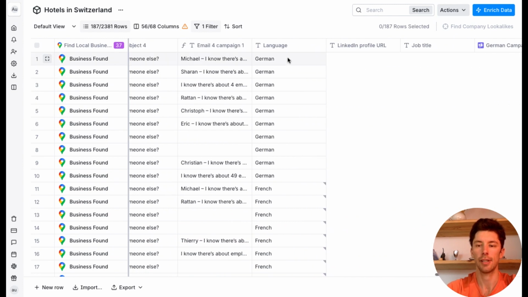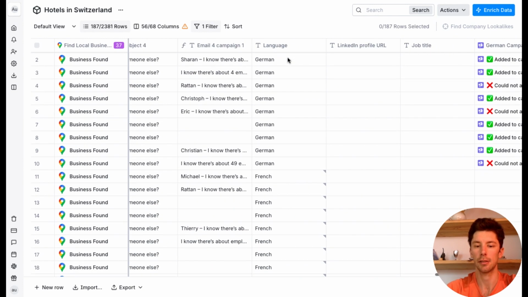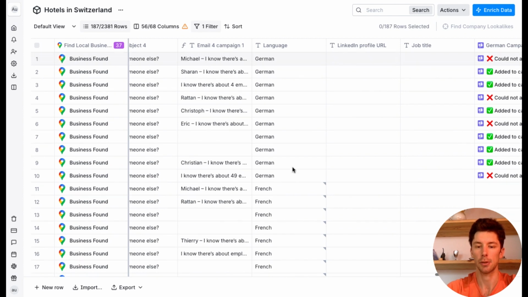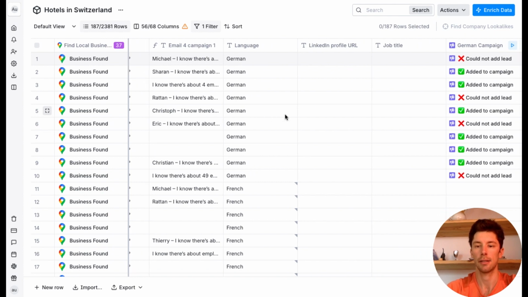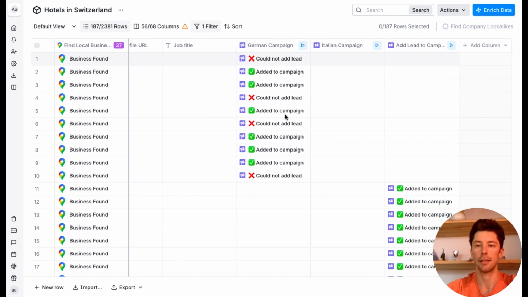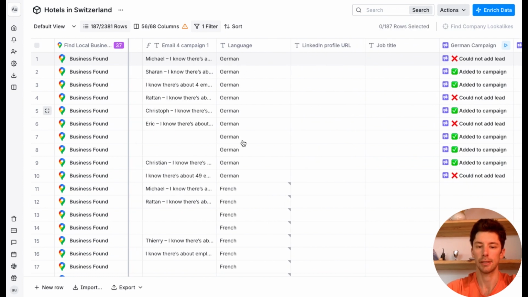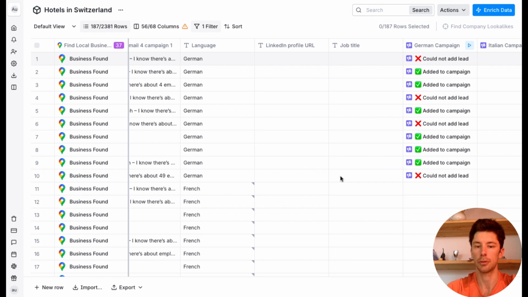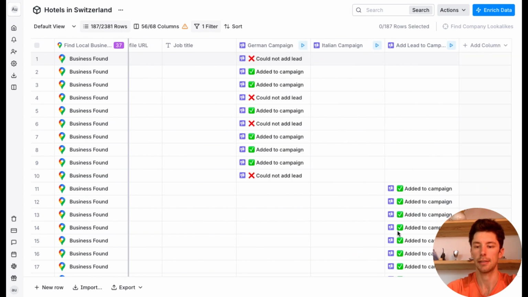And in the end, I had a criteria based on the city, and so based on which city they are most likely to speak German, French, or Italian. And so I created 3 different campaigns just by clicking on action and create smart lead campaign. And see, here it's German, so it's added to the German campaign. Here it's French, added to the French campaign.